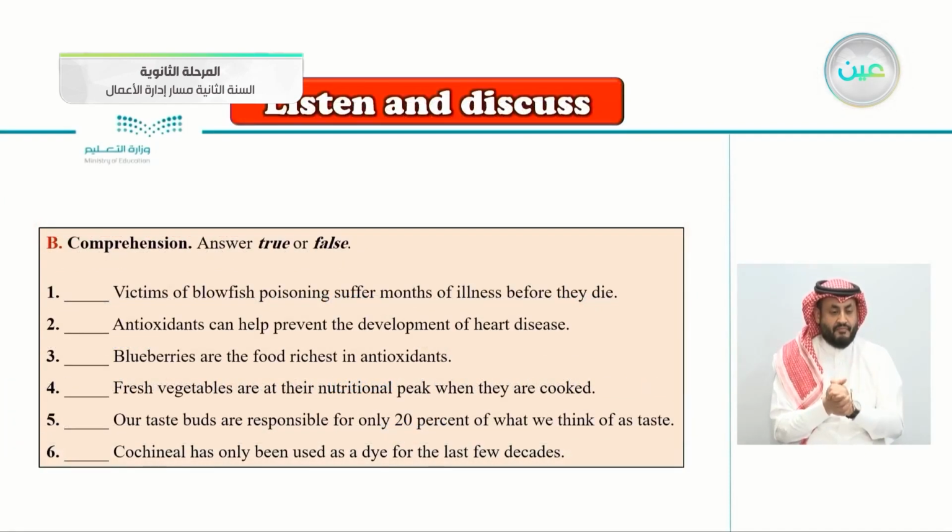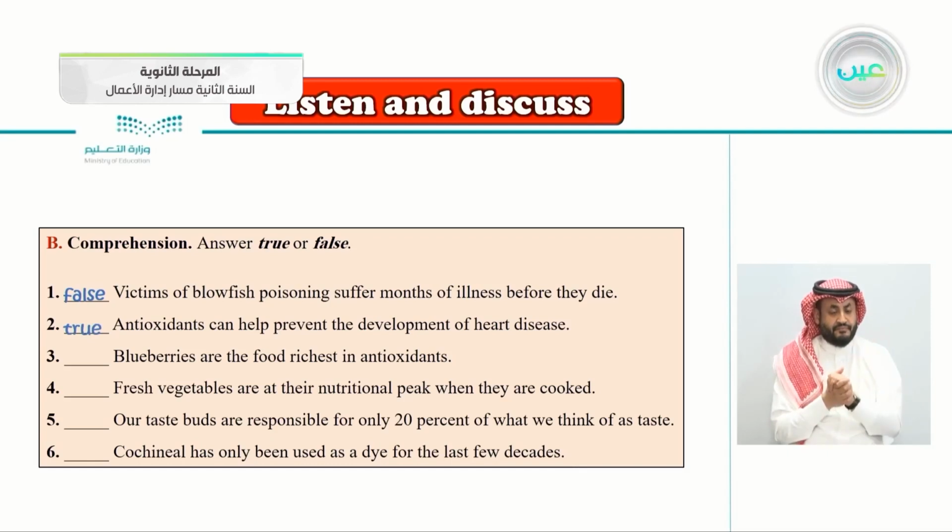Comprehension, answer true or false. Victims of blowfish poisoning suffer months of illness before they die. Is this true or false? Months of illness before they die? It's false, of course. Number 2, antioxidants can help prevent the development of heart diseases. So, number 2 is very good.